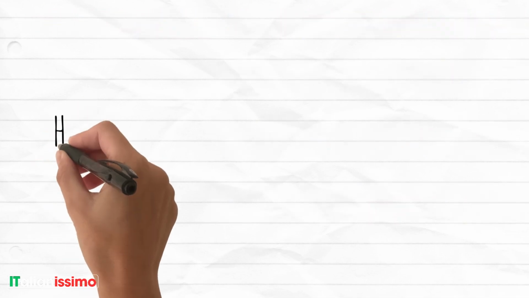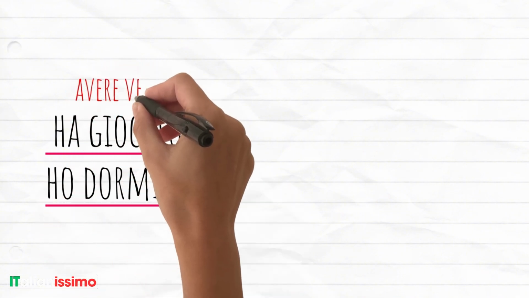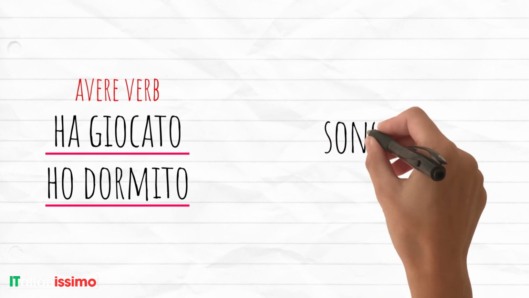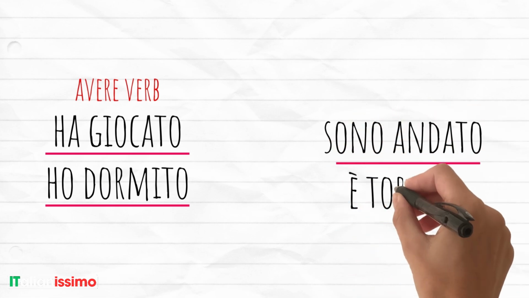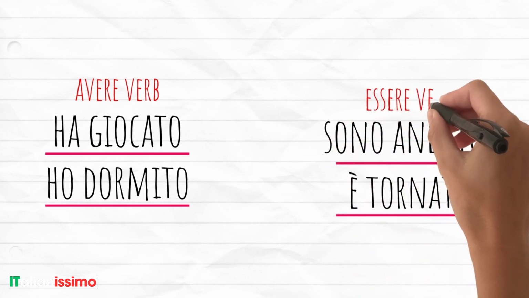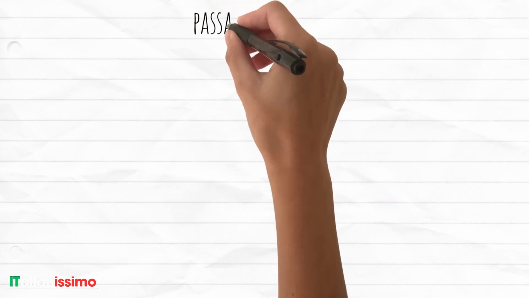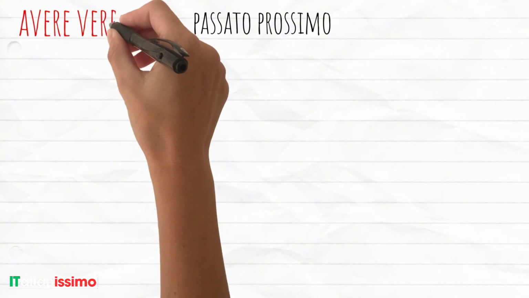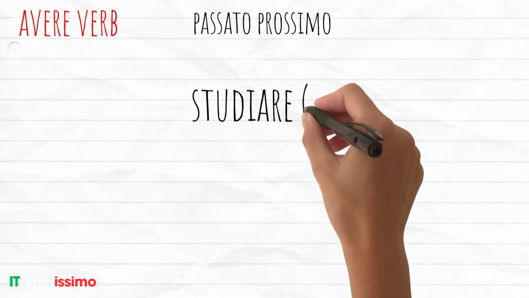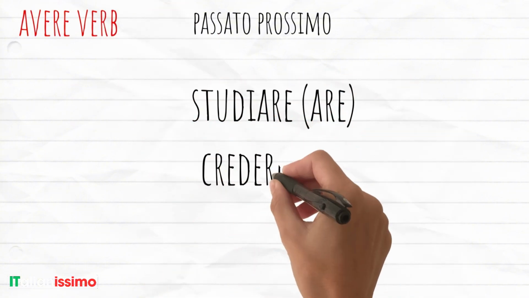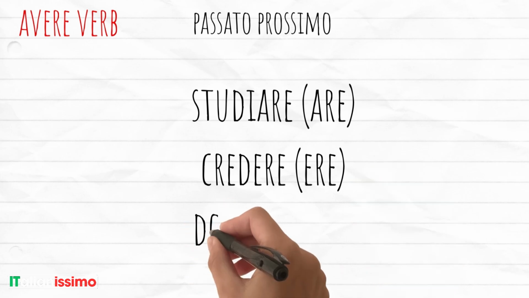Look at the examples from the beginning. Ha giocato, ho dormito, that's the verb avere, but also sono andato, è tornata, the verb essere. Word number 1 is formed by the verb avere or the verb essere in the present. Let's go step by step and look at the passato prossimo with the verb avere. We'll take 3 verbs: studiare, are; credere, ere; and dormire, ire.